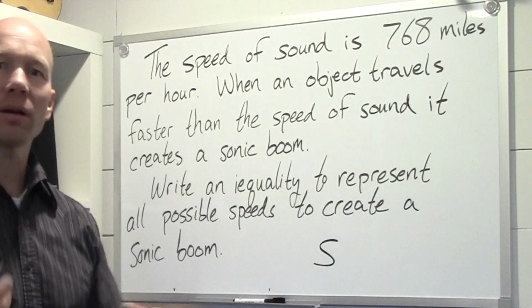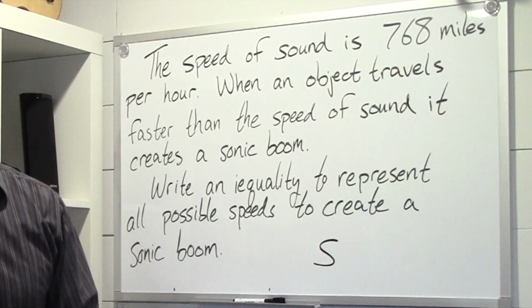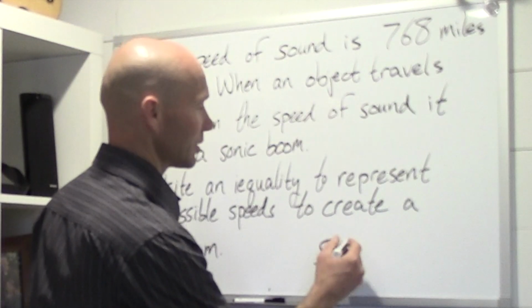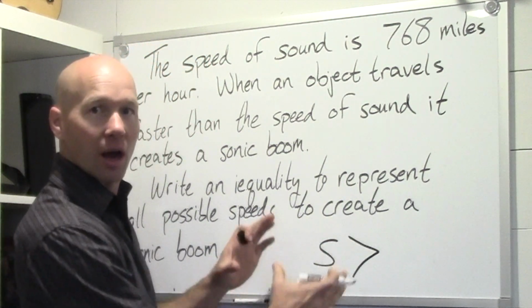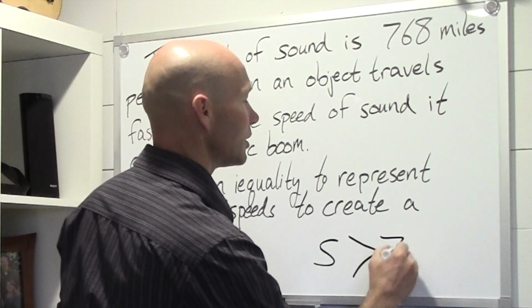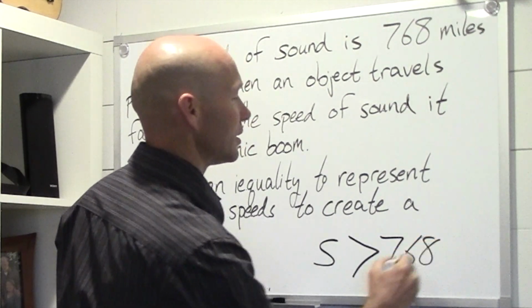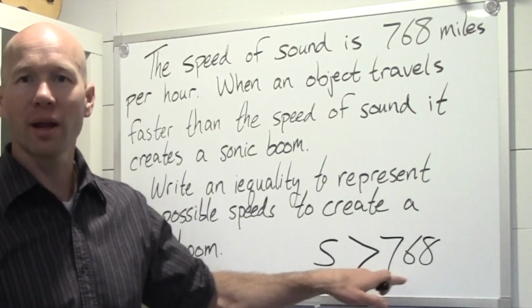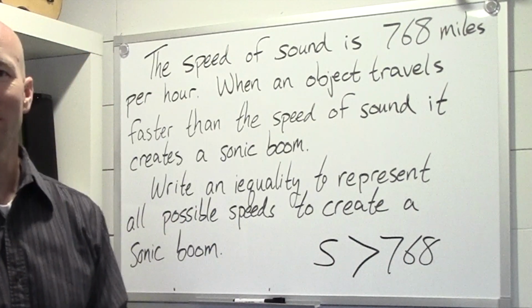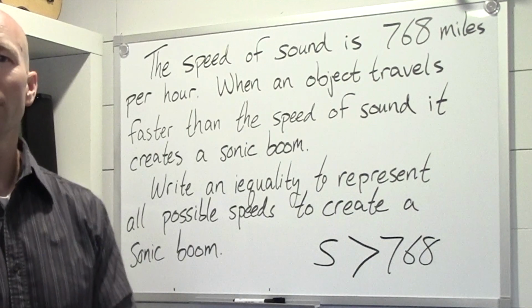How do we model that with an inequality? Well, we use the greater than sign. We say that S is going to be faster, bigger, more than 768. So we would enter this inequality: S is greater than 768. Let's do another one together.